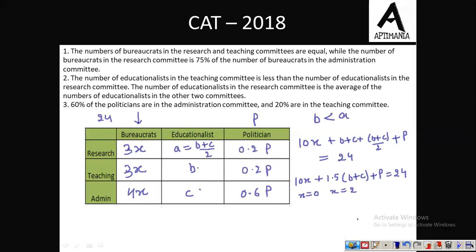So the only possible value for x is 1 only. So if x is 1, then this becomes 3, this becomes 3, and this becomes 4. The remaining equation remains 1.5 times (B plus C) plus P is equal to 24.